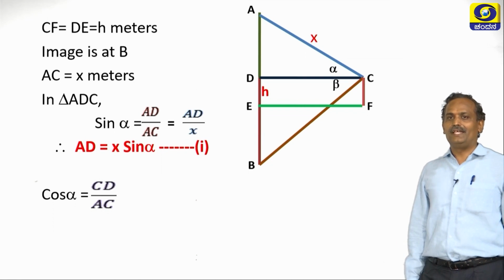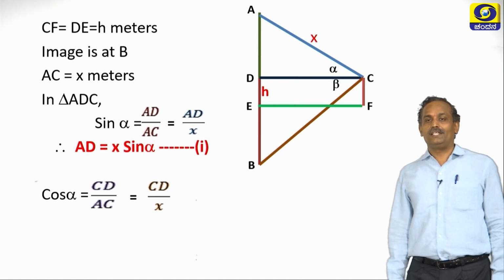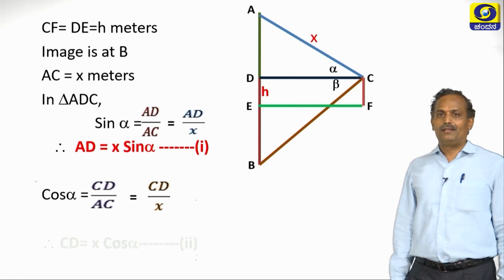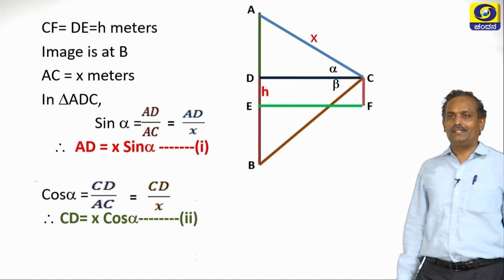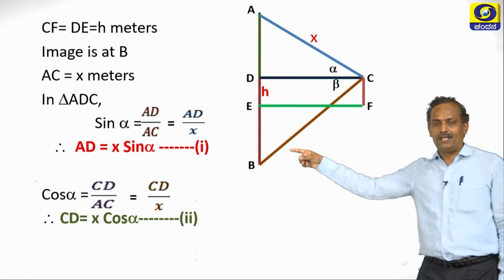So what is CD? Let us keep CD as it is. And what is AC? It is x. Again let us cross multiply. So CD is x cos alpha. Let us call this equation 2 and the above equation as equation 1.